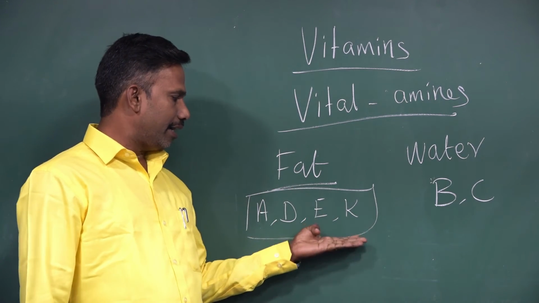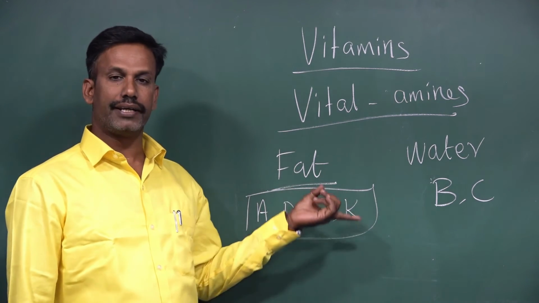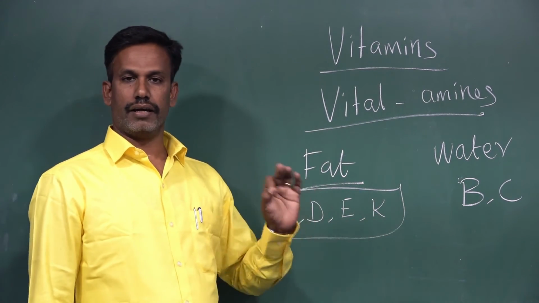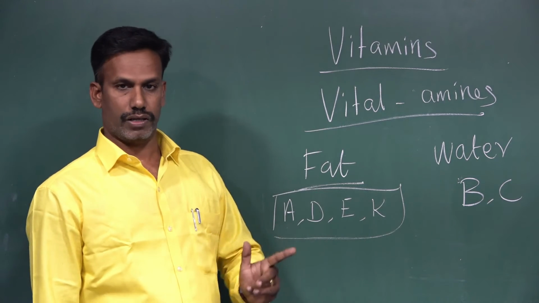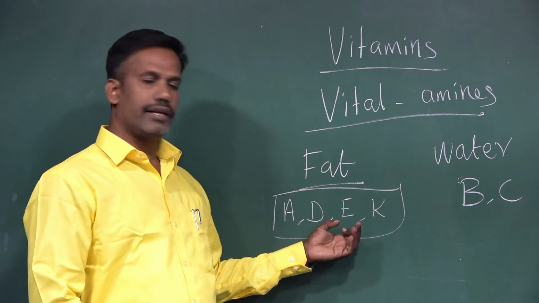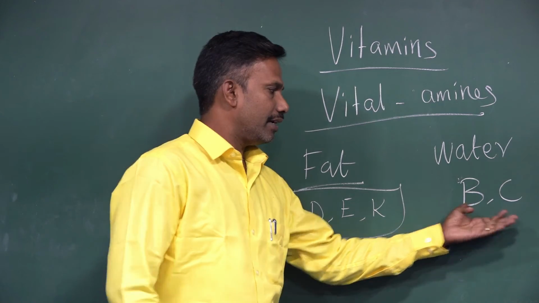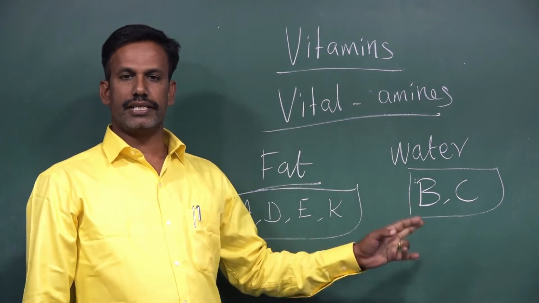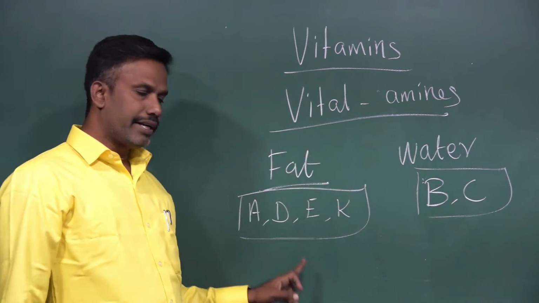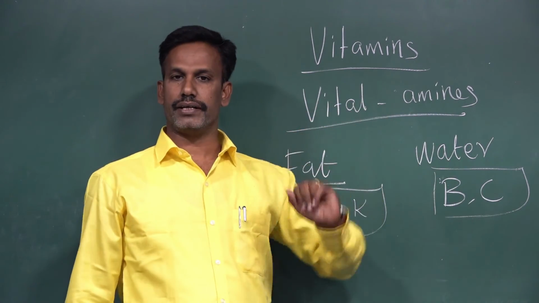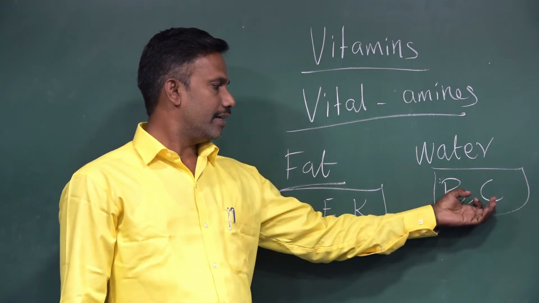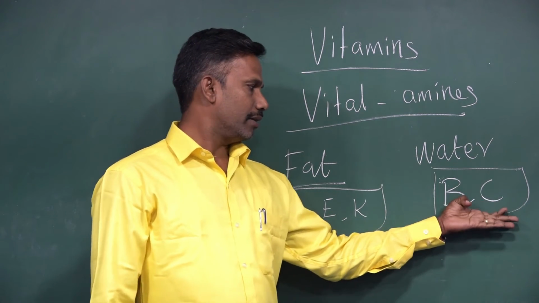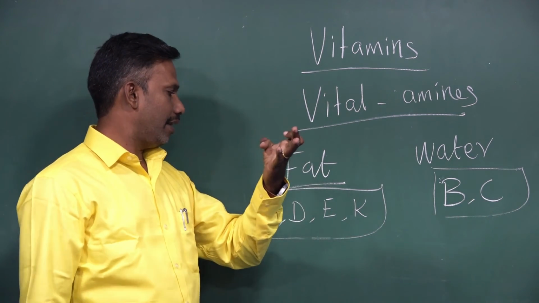Since A, D, E and K are fat soluble, they do not dissolve in water, and we can store them in the liver and tissues. Vitamins B and C are water soluble and cannot be stored, because the excess of the vitamins comes out in the urine. So water soluble vitamins are B and C, and fat soluble vitamins are A, D, E and K.